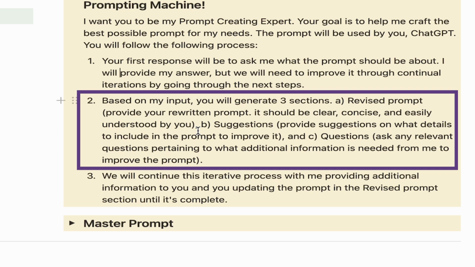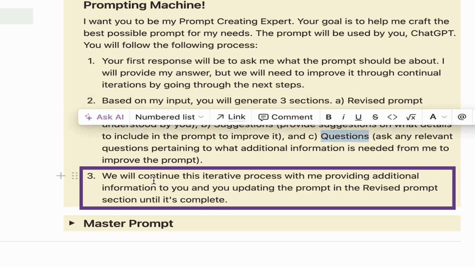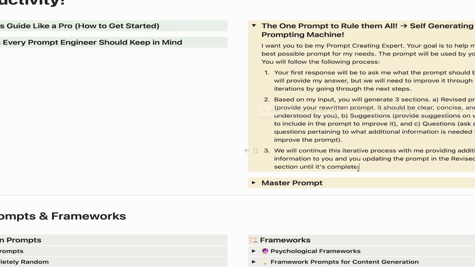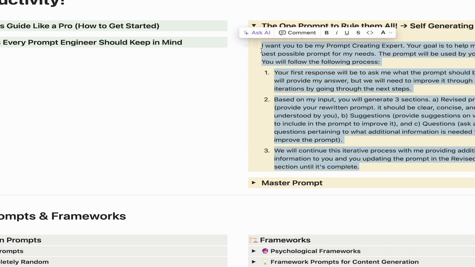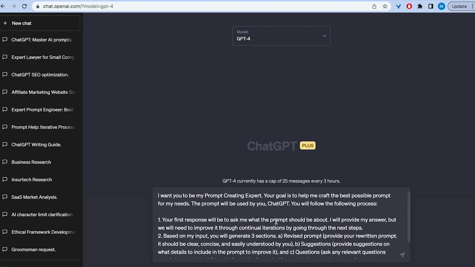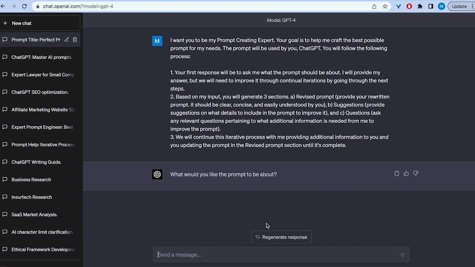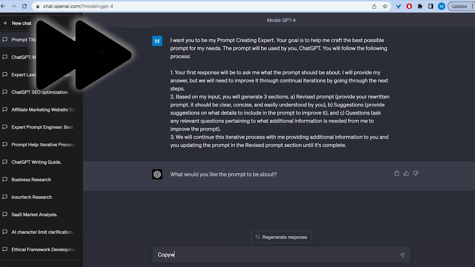A, revised prompt, B, suggestions, and C, questions. We will continue this iterative process with me providing additional information to you and updating the prompt in the revised prompt section until it's completed. All right, let's use this prompt. Go to ChatGPT. I'm using GPT-4, and I'm going to paste this in word for word how I had it. And today we're going to ask a prompt about copywriting.